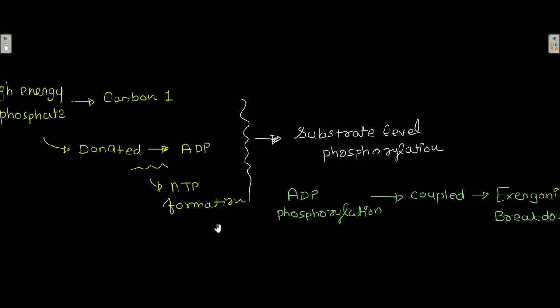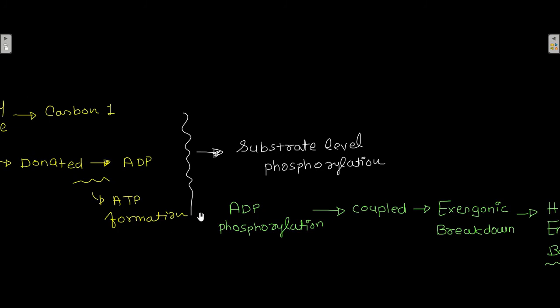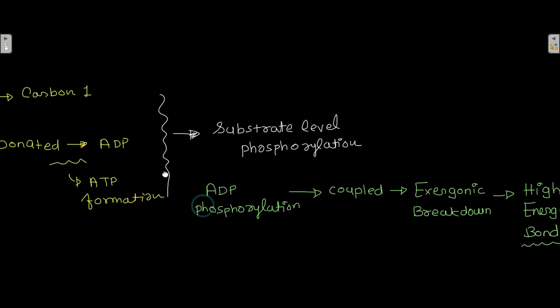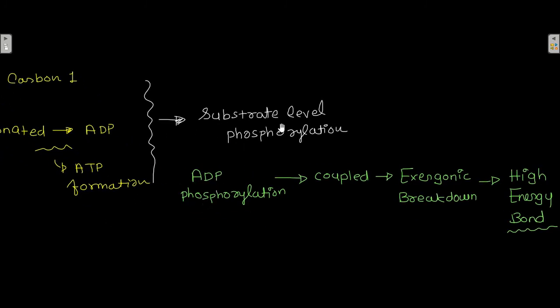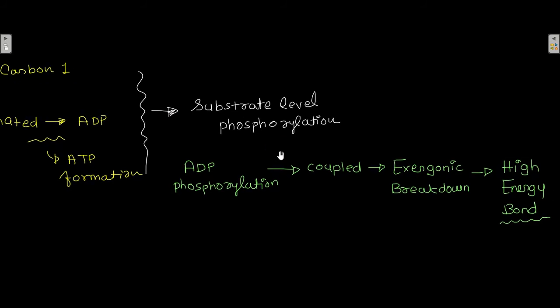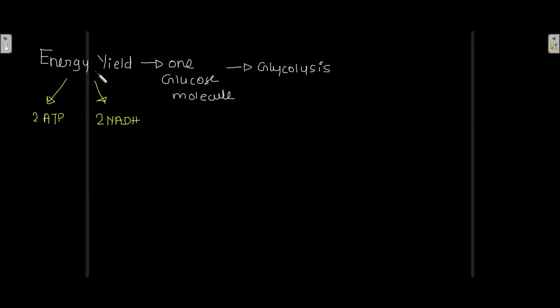Okay, and that is the reason why this ATP formation in this case is referred to as substrate level phosphorylation. The energy yield of one molecule of glucose in glycolysis is 2 ATP and 2 NADH. Okay, by breakdown of the glucose molecule in glycolysis, you get 2 ATP and 2 NADH.